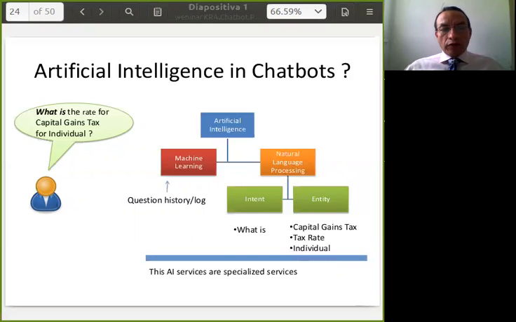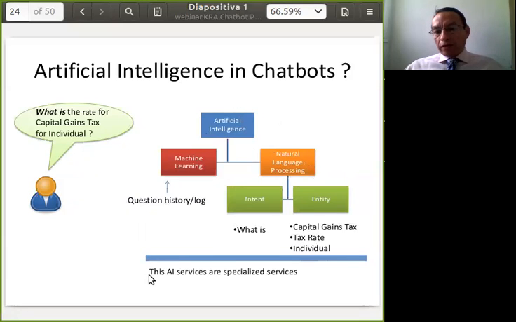NLP works with different intents and entities. As we see here, the query will go through this component and it will identify the intent, in this case, for example, what is, and the entities like capital gain tax, the tax rate, and the category individual. This is how artificial intelligence is involved in chatbots.